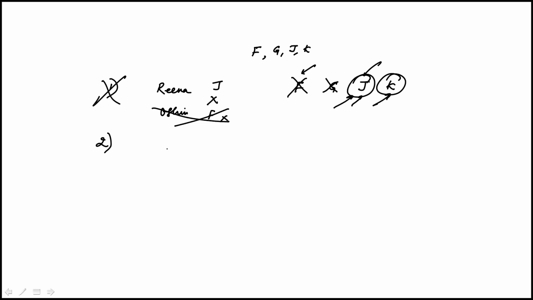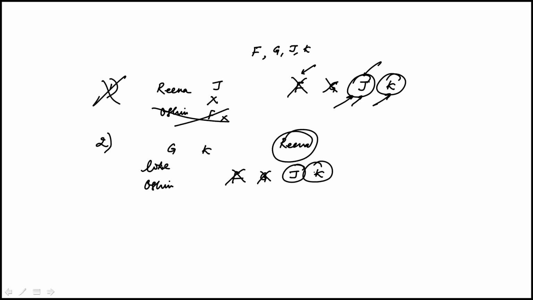Statement two: Ocean would like to visit either town G or K. So this is a like preference, because in the main stem, they tell us that they always chose to visit a town that Rena would have liked to visit unless Ocean had been to that town before. So if we look at our towns again, F and G are already out from the main stem because Rena's already visited them. And again, I think we can't really narrow down whether they did visit one of these towns, the remaining two, J and K.